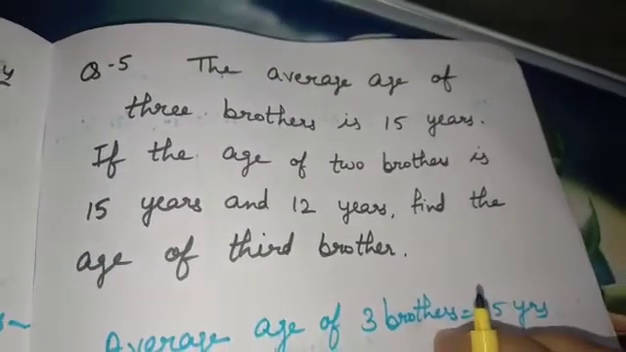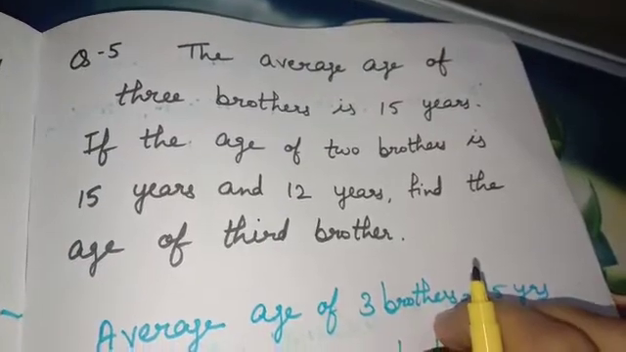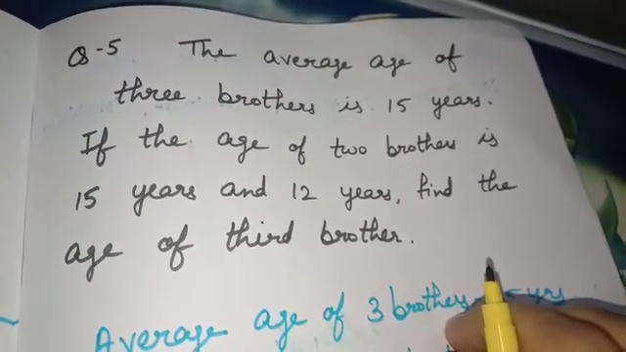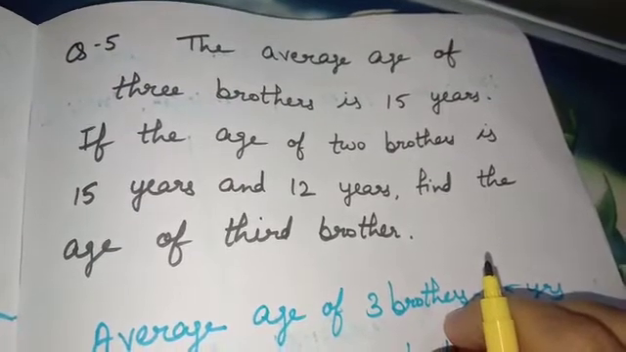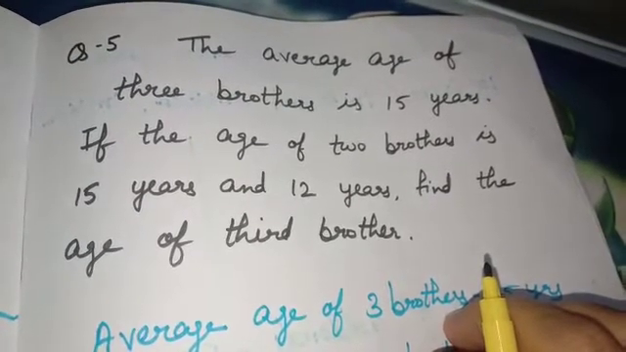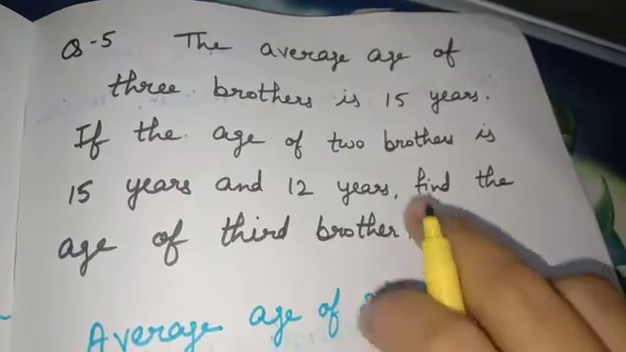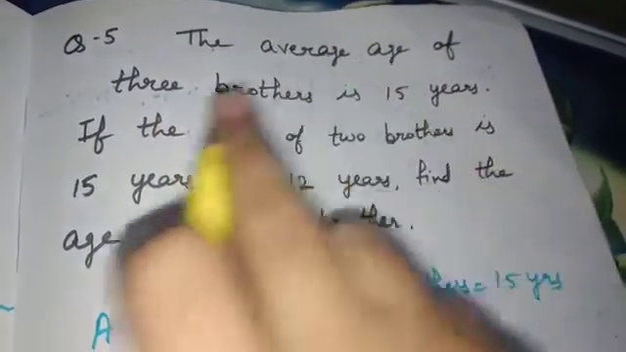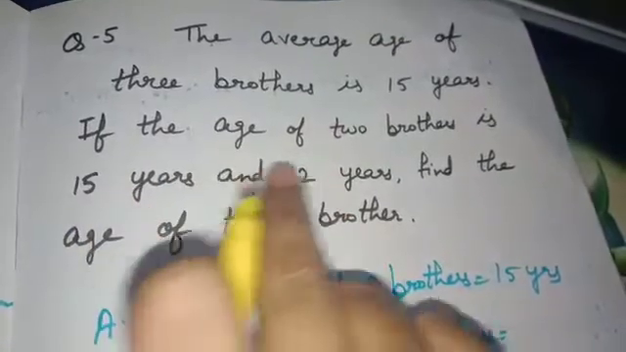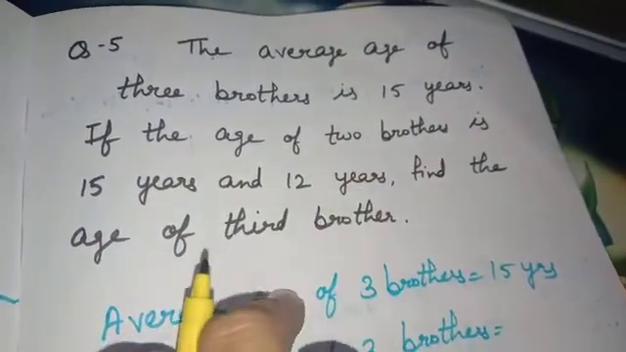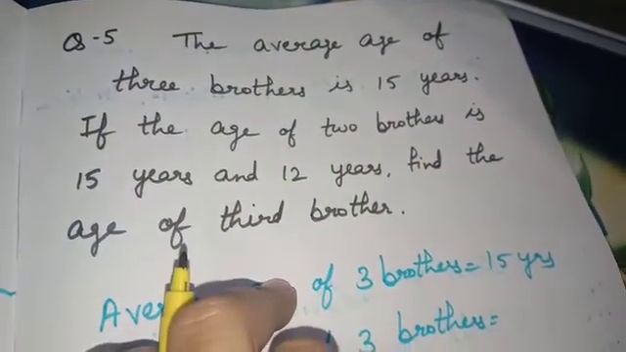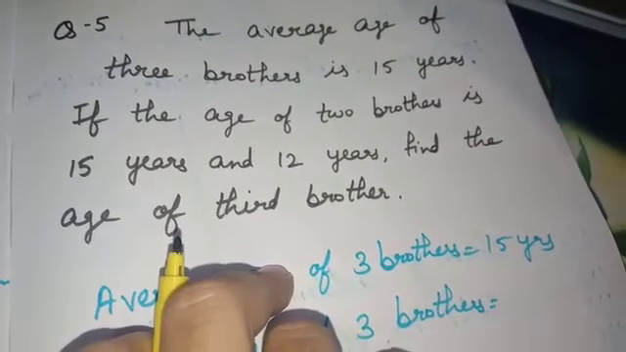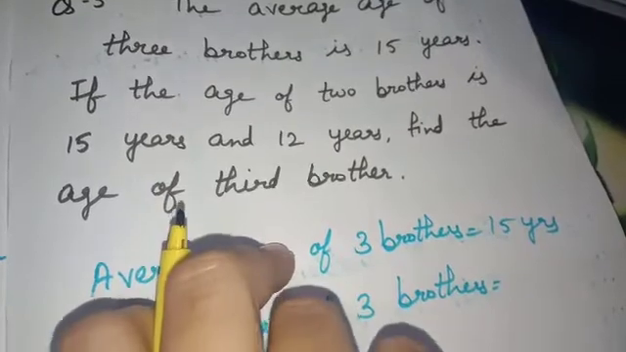Question number 5. The average age of 3 brothers is 15 years. If the age of 2 brothers is 15 years and 12 years, find the age of the third brother. Here, for 3 brothers, average age is given, and for 2 brothers, their actual age is given. We need to find the age of the third brother. Such kind of question we have discussed in one part of question number 1 of brain teasers.